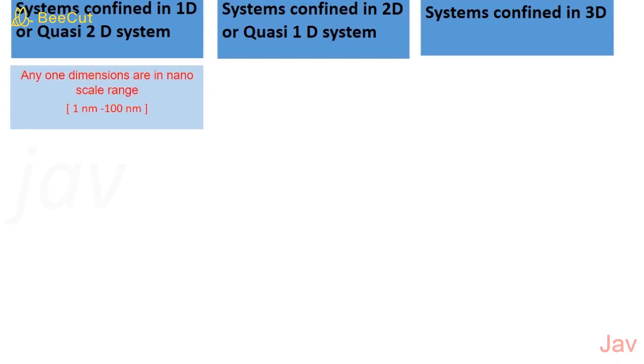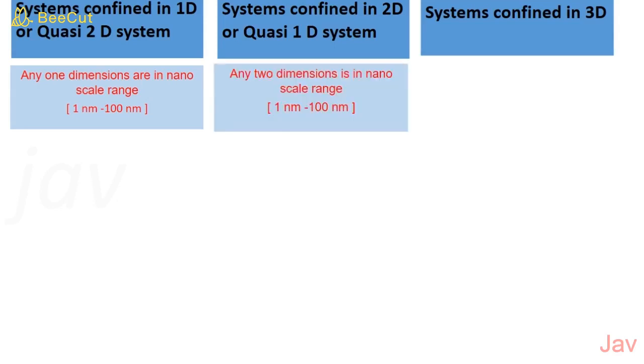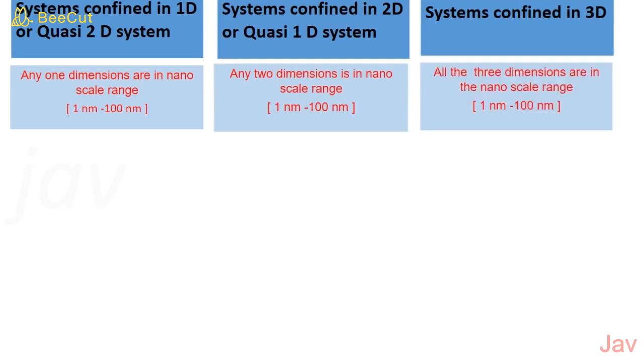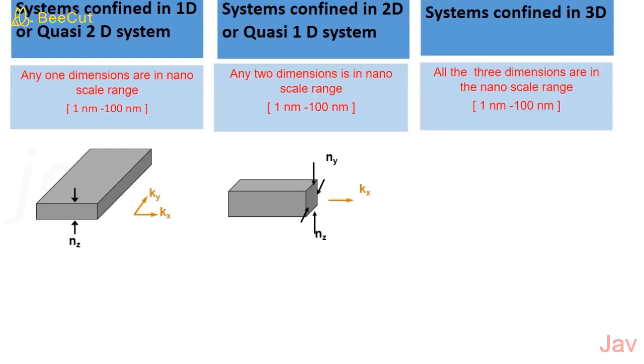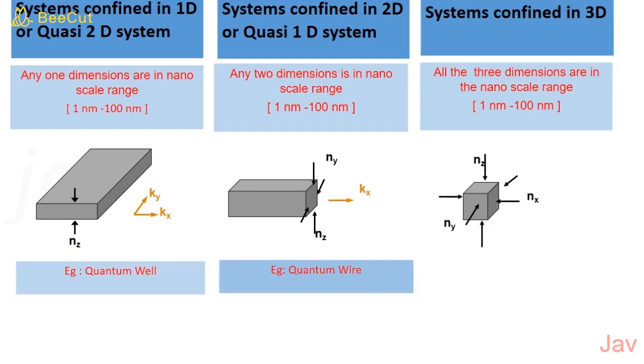In the case of system confined in two dimension or quasi 1D system, any two dimensions are in the nanoscale range. In the case of system confined in three dimension, all dimensions will be in the nanoscale range. Example of system confined in 1D is quantum well. Example of system confined in 2D is quantum wire. An example of system confined in 3D is quantum dot. Quantum well, quantum wire, and quantum dot.